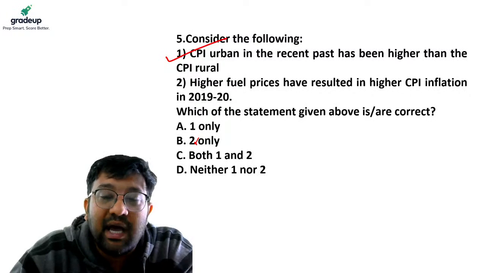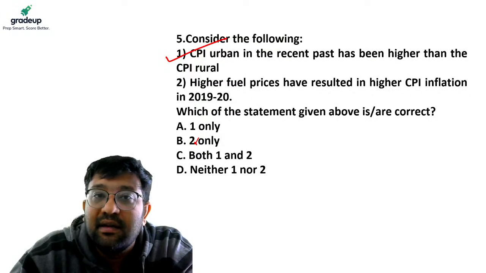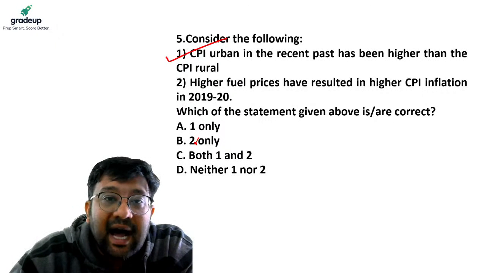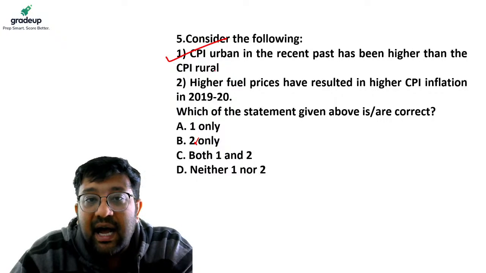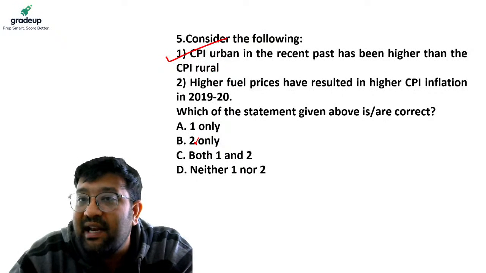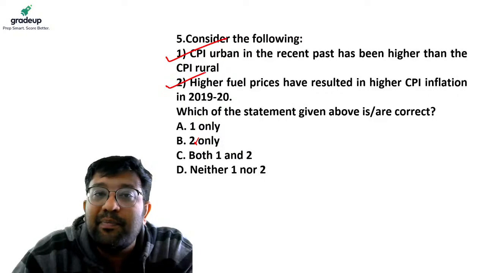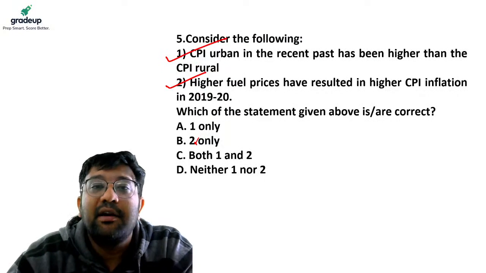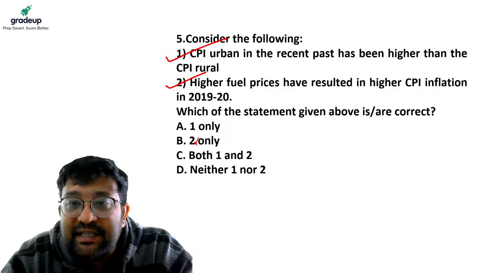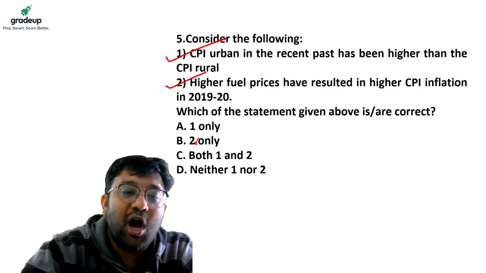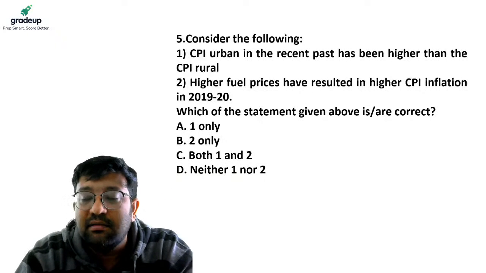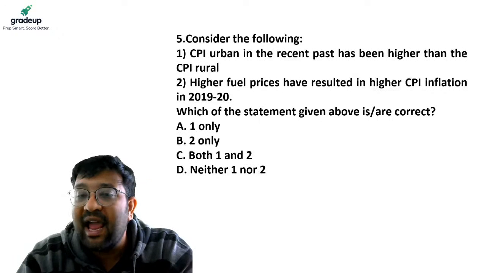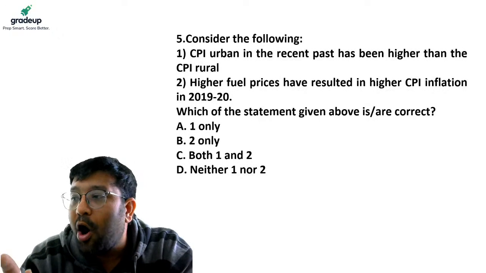The second statement is higher fuel prices have resulted in higher consumer price index inflation in the year 2019-20. You have 40 seconds to answer the question. Your options are: A, statement 1 is right; B, statement 2 is right; C, both 1 and 2 are right; and D, neither 1 nor 2 is right.